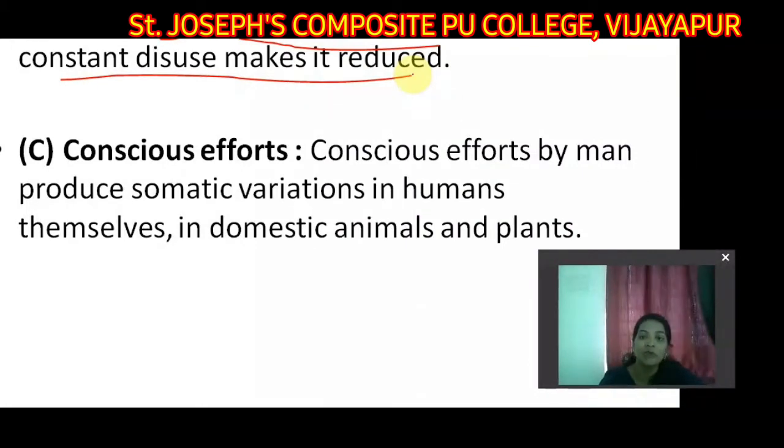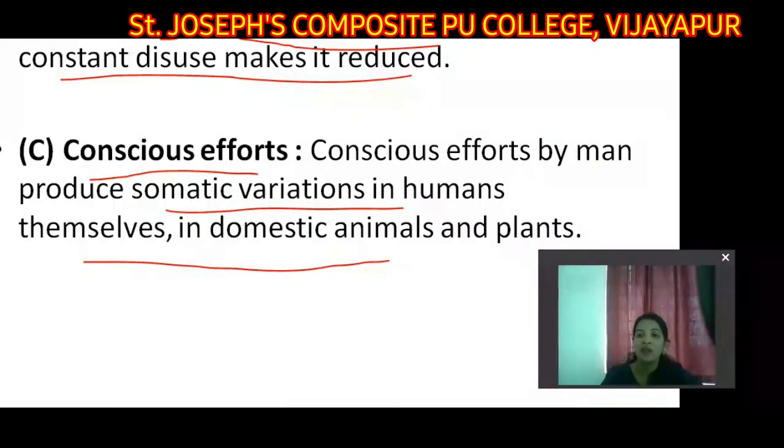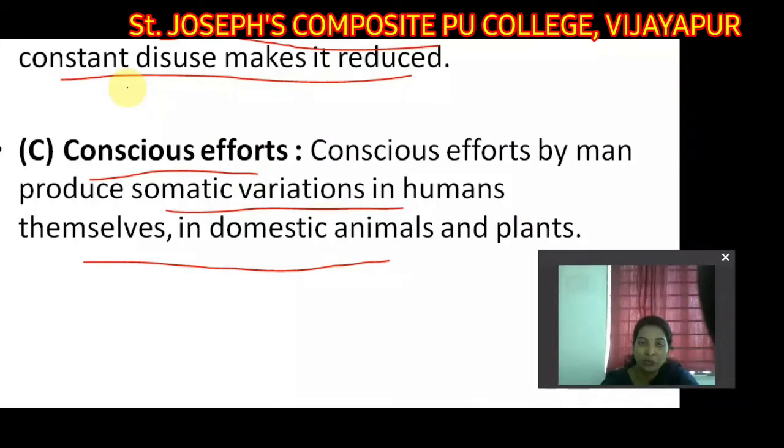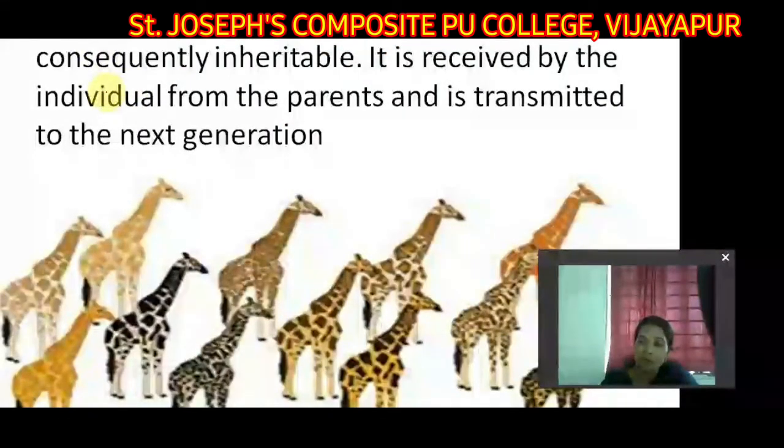Understood? When you use any organ in your body, it makes it better. When you do not use it, it becomes dull and will not work properly. Same, every part in our body is like that only. So that is disuse of organs. Next, conscious efforts. Conscious efforts by man produce somatic variations in humans themselves, in domestic animals as well as in plants also. So this is how the changes are taking place, students. So disuse and use of the organs and conscious efforts also. So this is how somatic variations occur.